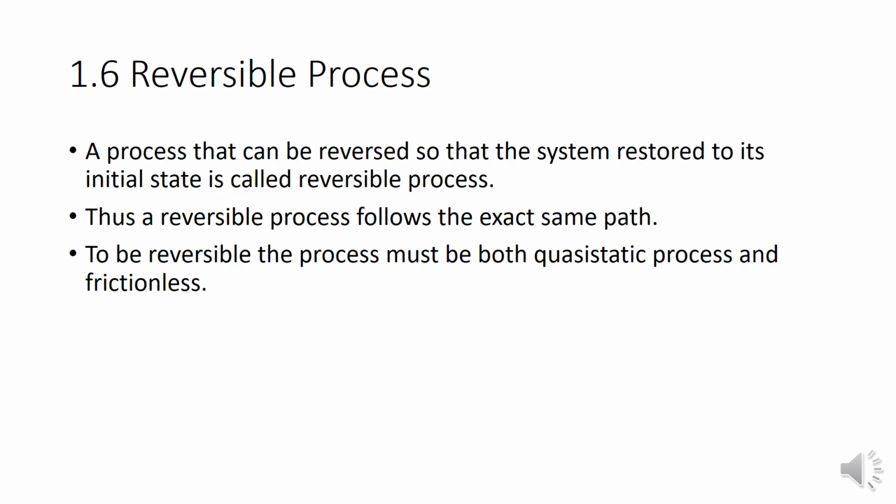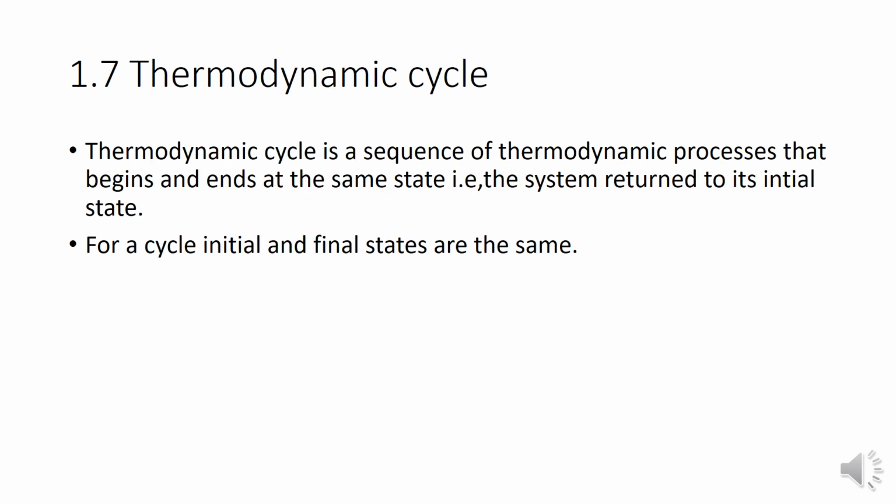Reversible process. A process that can be reversed so that the system is restored to its initial state is called a reversible process. The word itself tells us so. The process can be reversed so that the system can restore to its initial state. Thus the reversible process follows the same path. So for a process to be reversible, it must be a quasi-static process.